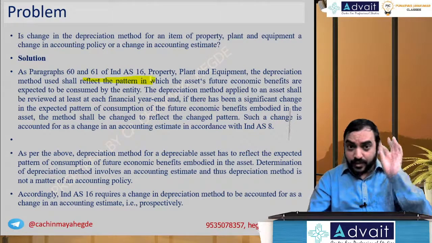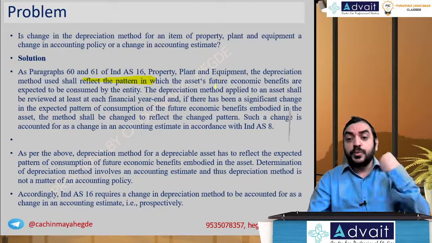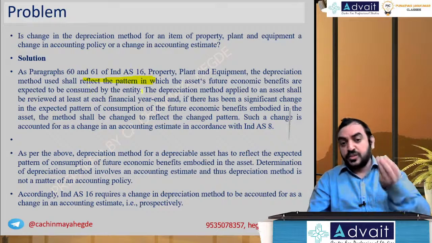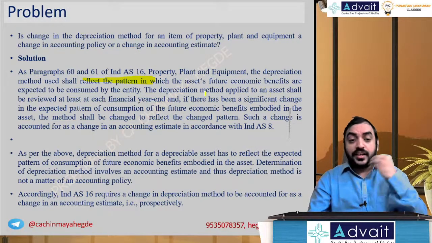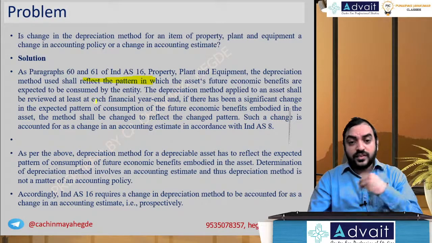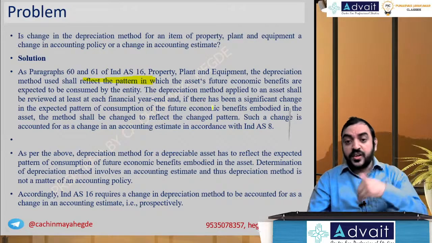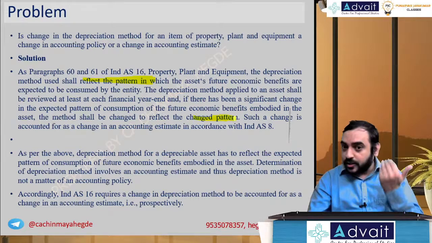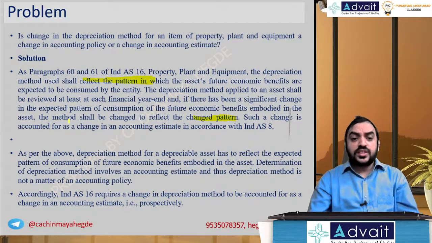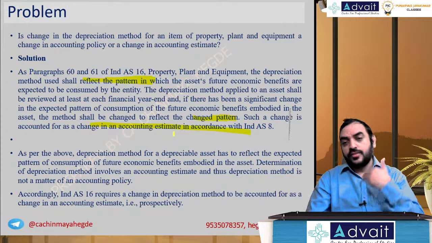Remember the word pattern, in which an asset's future economic benefits are expected to be consumed by the entity. The depreciation method applied to an asset shall be reviewed at least each financial year, and if there has been a significant change in the expected pattern of consumption of future economic benefits embedded in the asset, the method shall be changed to reflect the change in pattern. Again, pattern. Such a change is accounted for as a change in accounting estimate in accordance with AS 8.